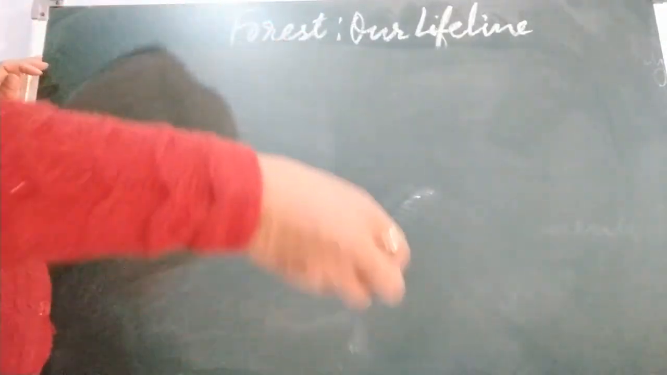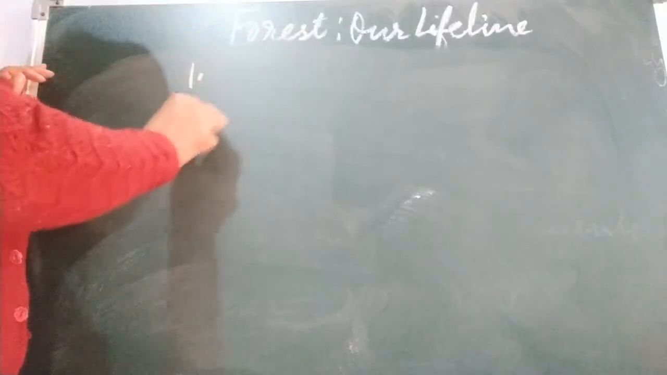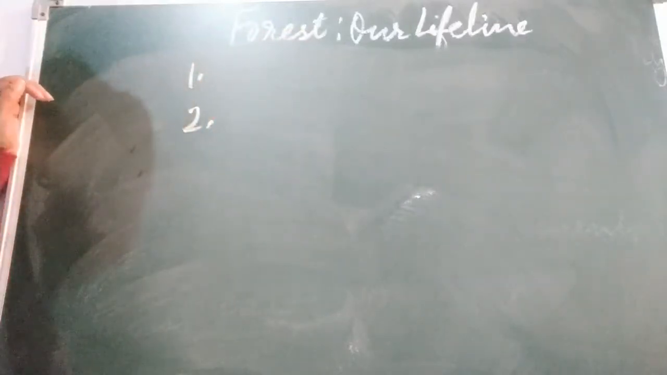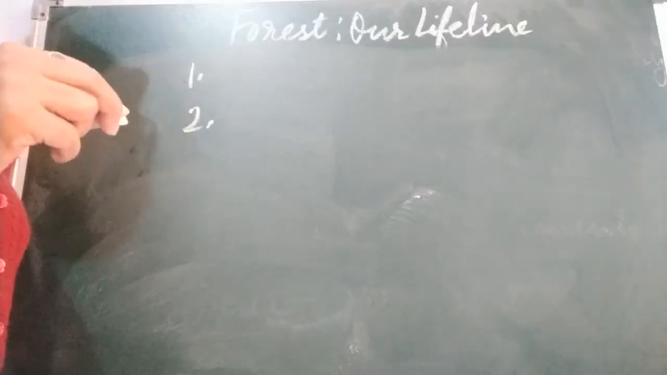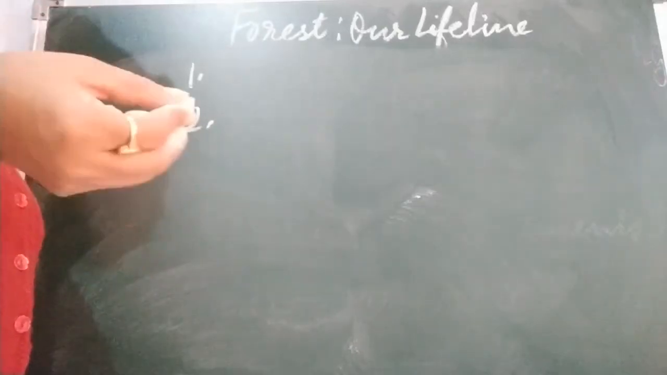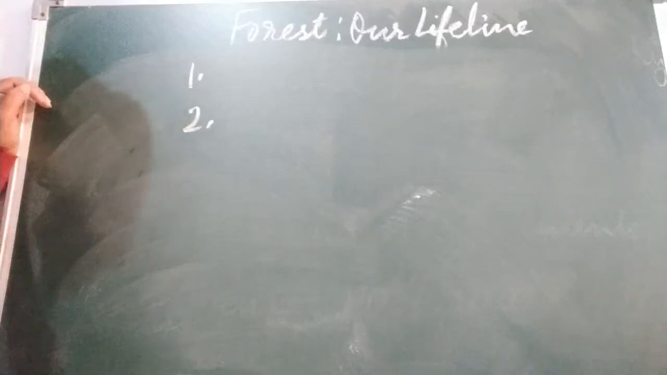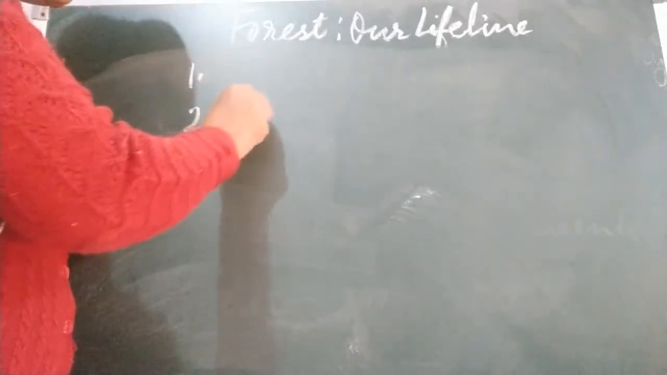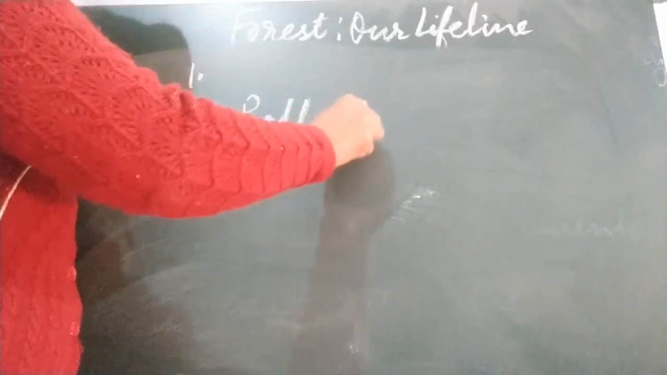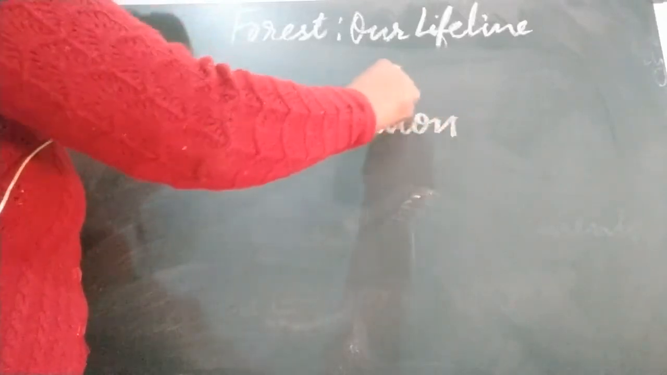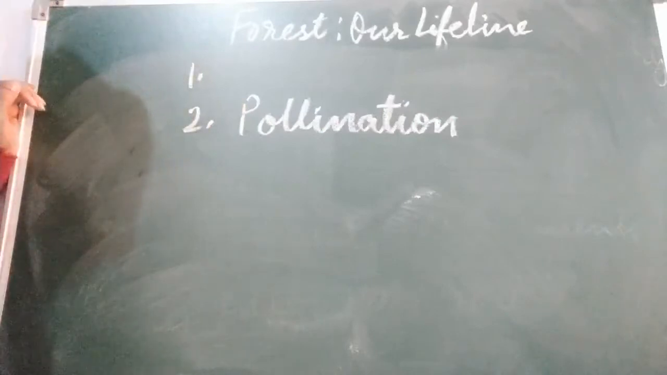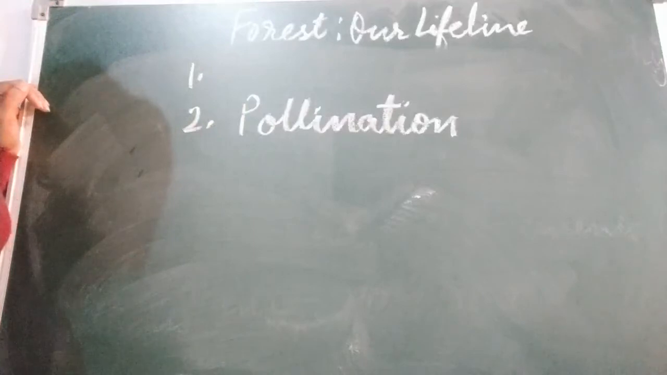Next is several insects. First I told you how trees protect us. Second is several insects and birds become agents that bring about pollination. Here I am going to tell you how plants depend on animals. Several insects and birds become agents that bring about pollination of flower. Pollination is very important for plants. Pollination is done by many insects and birds, thereby assisting in fruit formation.